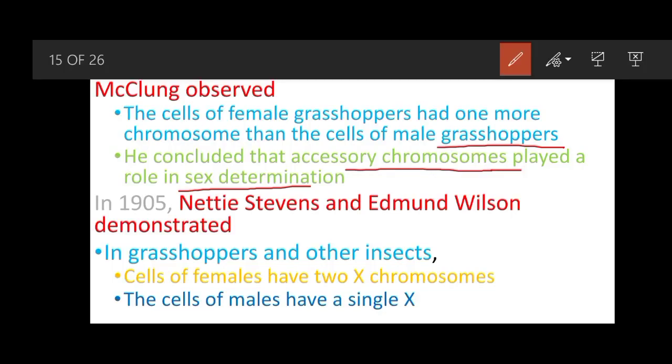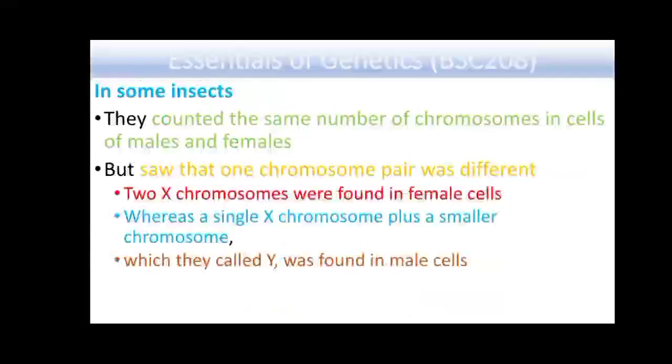female have two X chromosomes, and the cells of males have a single X chromosome. Females have two X chromosomes, whereas males have only a single X chromosome. And in some insects, they counted the same number. That is, the chromosome number is the same in the cells of males and females.